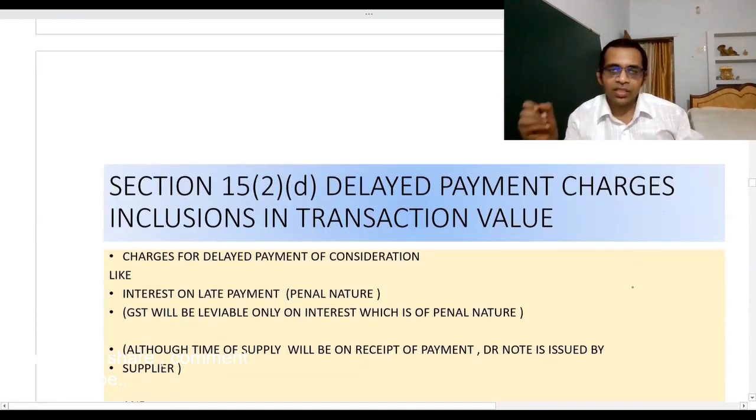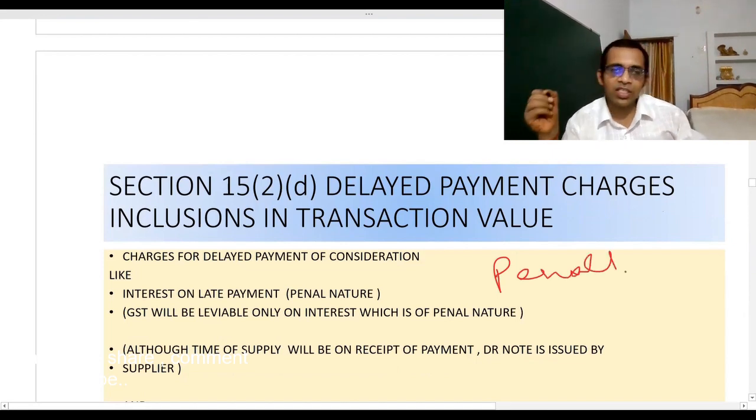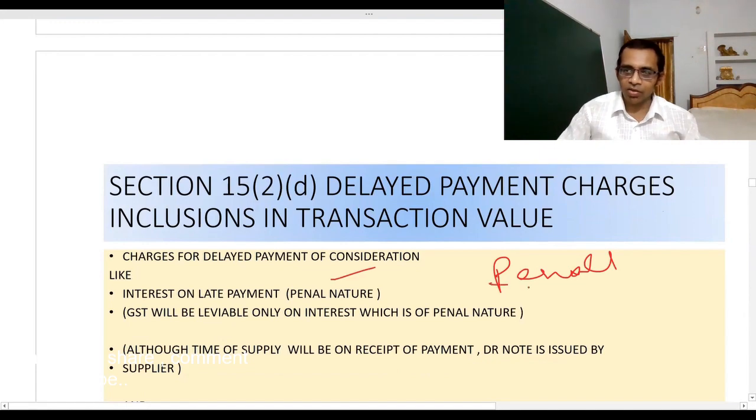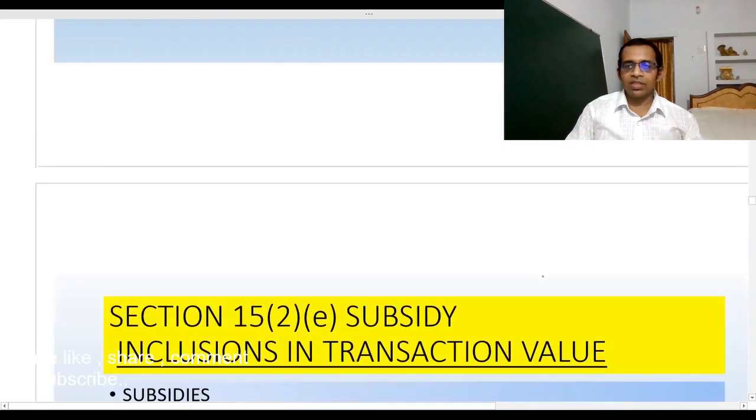Now section 15 subsection 2 clause D, delayed payment of charges. So interest which is penal in nature, penal interest, GST is leviable on that penal interest also. Okay friends, now I have given some examples.